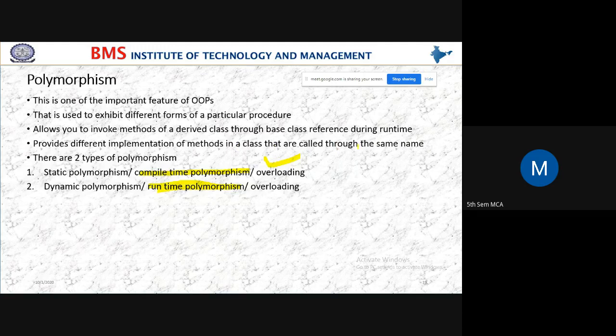So here what we are calling with the same name, add, is a method name for all this functionality. To add two numbers I have given the method name add. To add two complex numbers also I have given the method name add. To add two strings also I have given the method name add. So with the same method name add, I am performing different tasks. What are the tasks? Addition of two numbers, addition of two complex numbers, addition of two strings. So different functionalities I am performing with the same name.